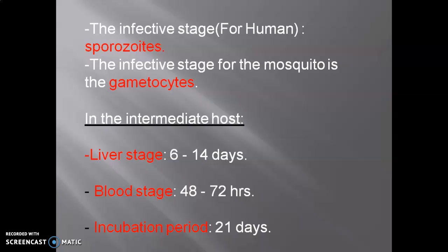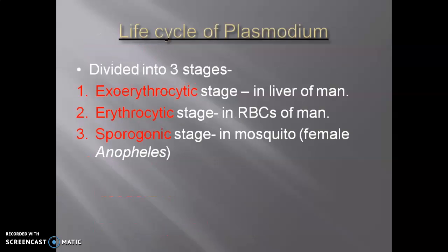These are the required time in the intermediate host to show its symptoms, and the incubation period is near about 21 days. Incubation period is a period where the first symptom of disease comes out, can be observed, can be seen. That period is called the incubation period.